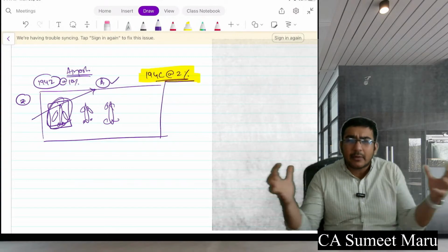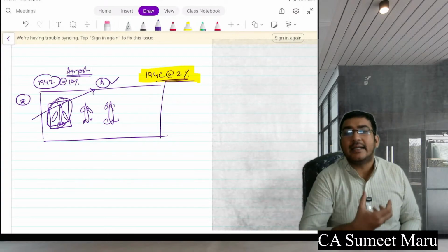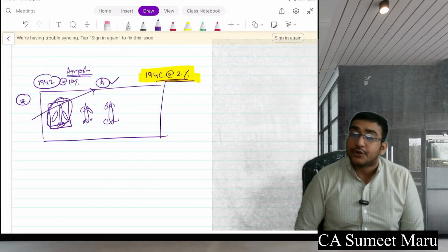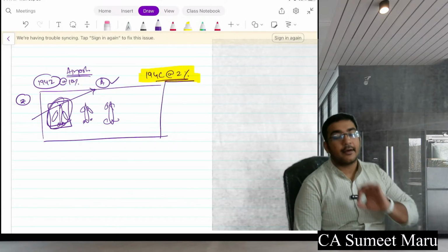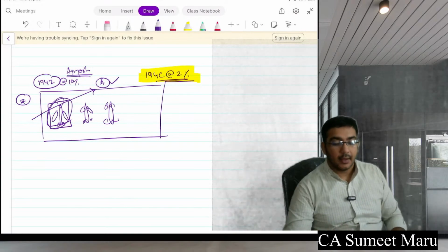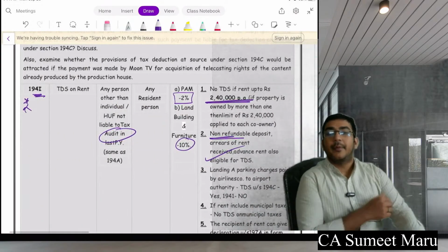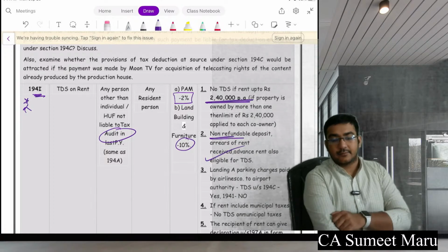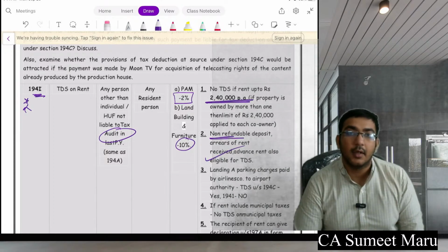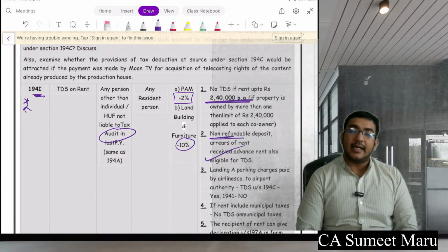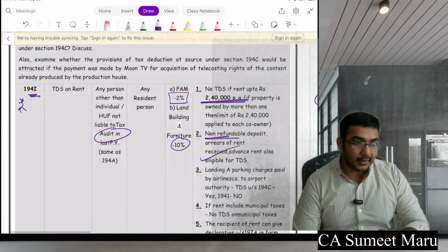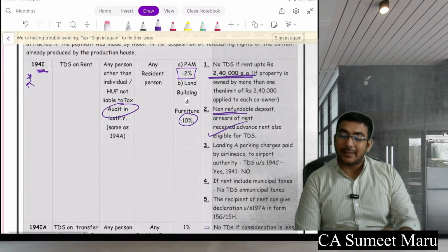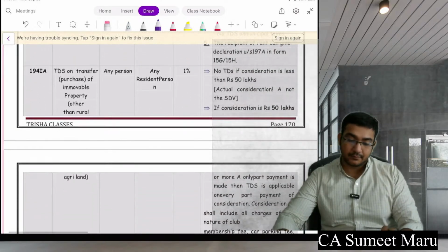It's a complete package. It's not only the rent of that particular place. So the court held that 194C will be applicable and not 194I. Everyone clear? Because I is only on rent. Everyone clear, guys? So rent on land and building 10%, on plant and machinery 2% if it is above 2,40,000.